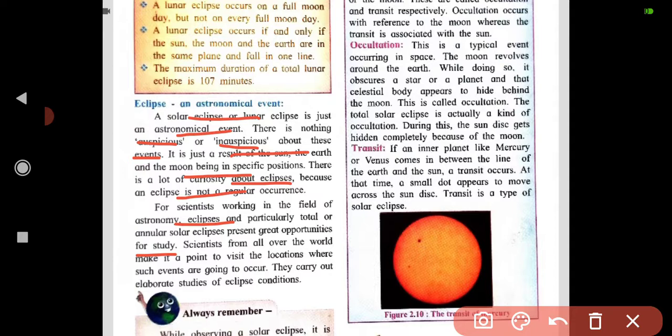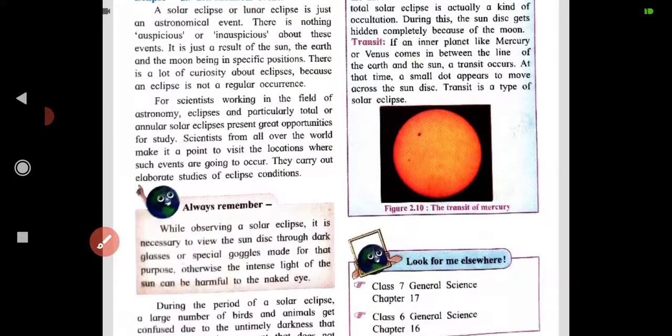Scientists from all over the world make it a point to visit the location where such events are going to occur. They carry out elaborate studies of eclipse conditions.